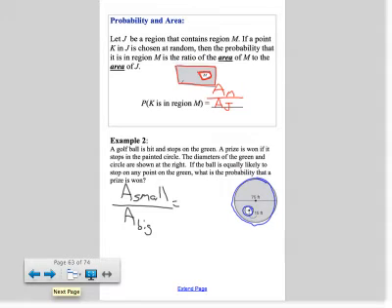Well, the area of the small guy, the diameter is 15, so again, it's a circle, so it's pi r squared. The radius there is 7.5. And the area of the entire thing is going to be pi times half of 75, which is 37.5 squared. Now I'm just looking at this ratio. One thing you'll notice here, the pi's are just going to cancel. So really the only ratio we have to look at is 7.5 squared